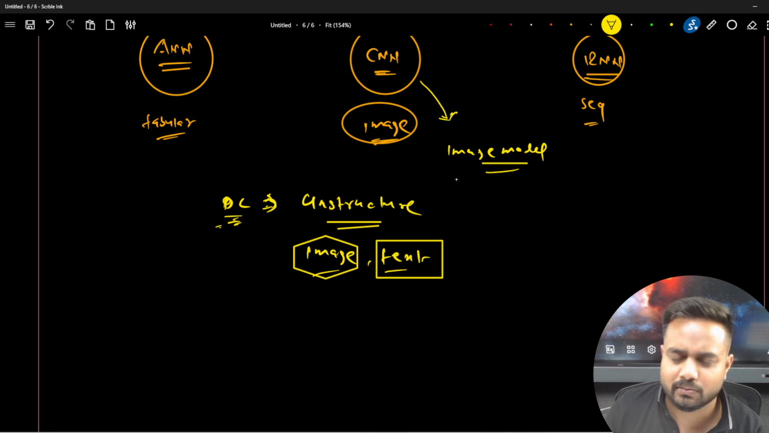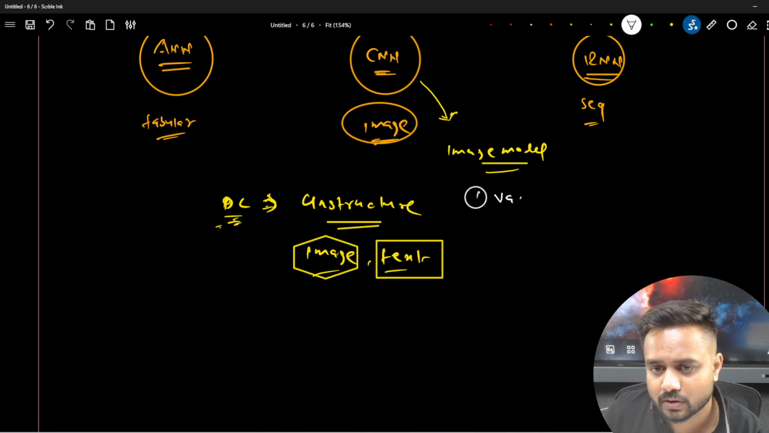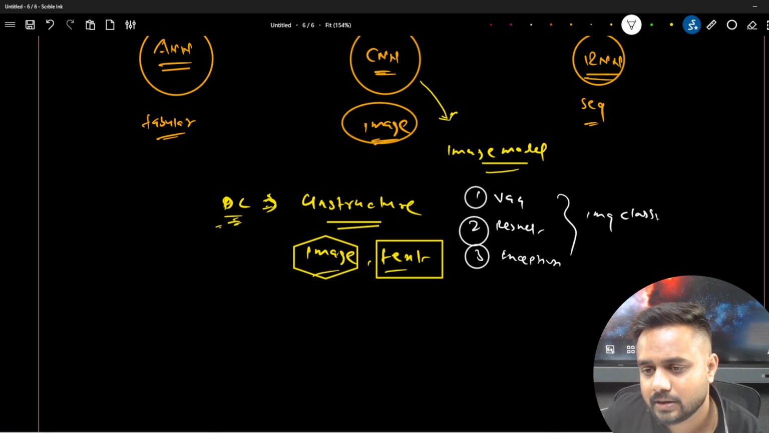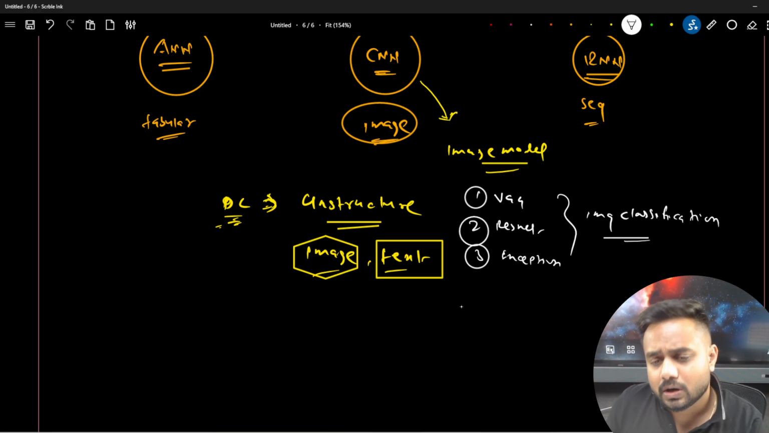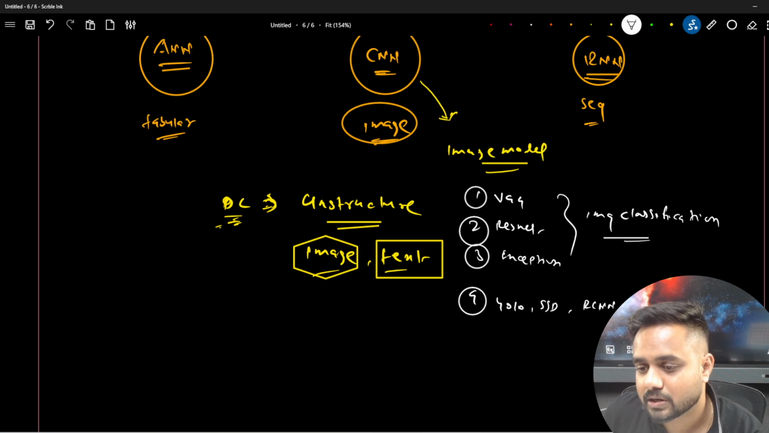Here we have many more models. The model names I can write down over here: the VGG model was there, the ResNet model was there, and the Inception model was there, right? These models are for image classification, the fundamental task of the CNN. Now we have some advanced tasks also, like detection. For detection you will find YOLO, SSD, RCNN, faster RCNN. These are the models for object detection, where the object is present in the image, we can detect it.